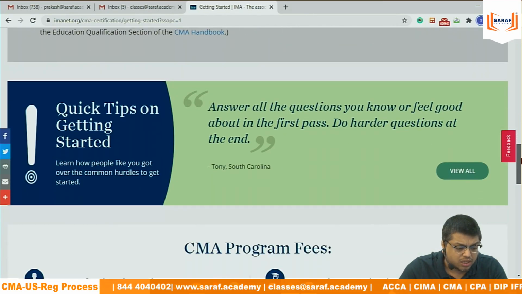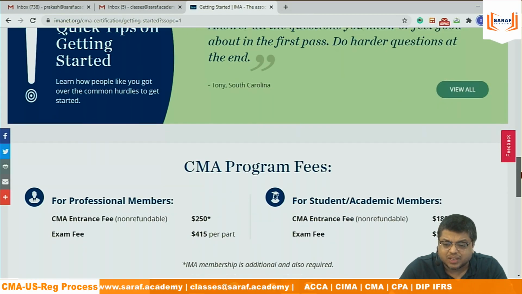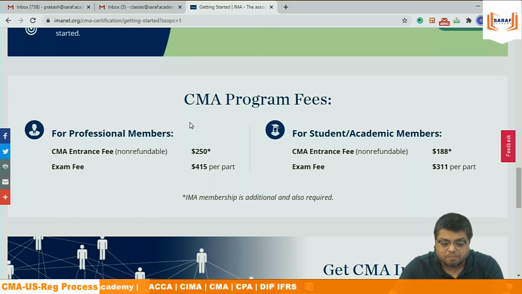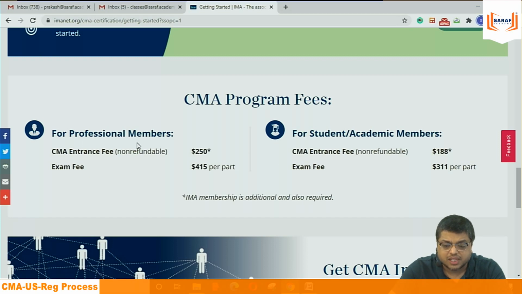Quick tips: answer all the questions, no or fail. I can say that FAQs are there. Now for fees, which is the most important and confusing part for every student. The CMA program fees, they are saying CMA entrance fees, are non-refundable. Once you pay, you cannot claim it back: $250. And exam fees are $415 per part. That is written for professional members. For students and academic members, the CMA entrance fees is 188 and the exam fees is 311 per part.